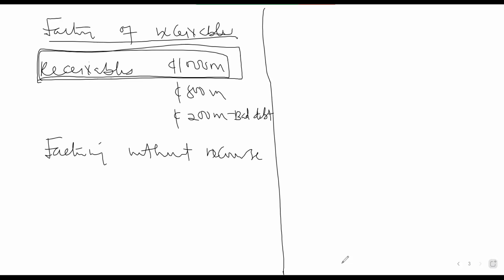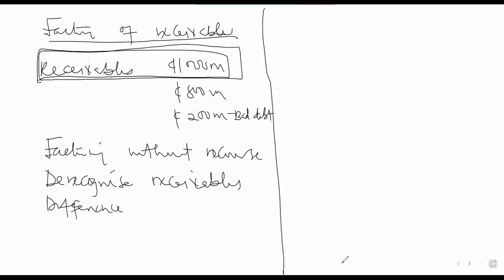So you de-recognize the receivables in your books, that means removing the receivables from the books. And the difference between the amount received and the receivables amount will be treated as bad debt. That is factoring without recourse.